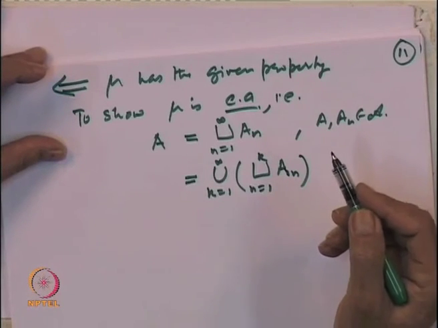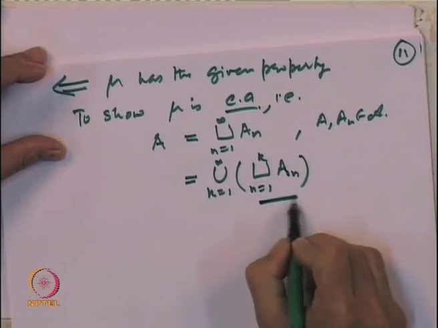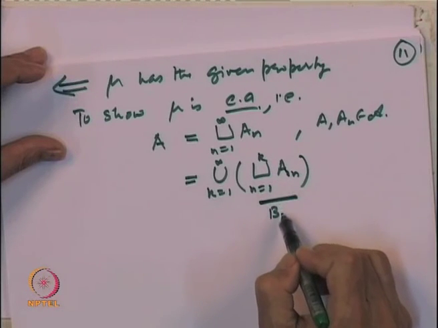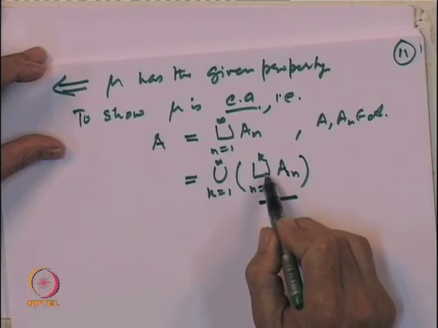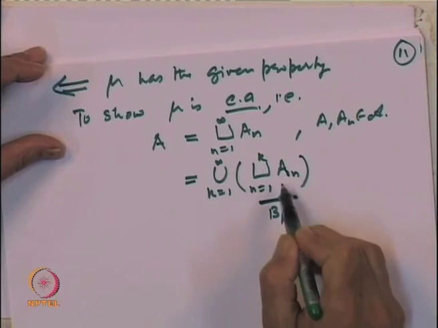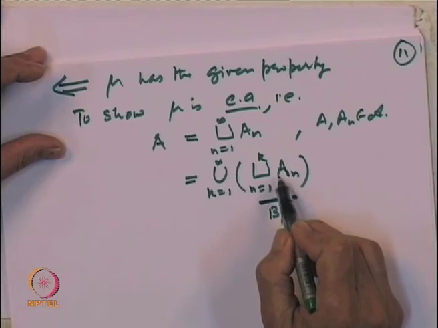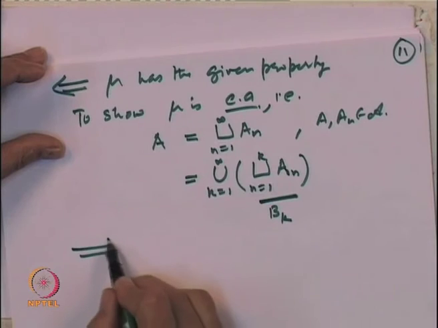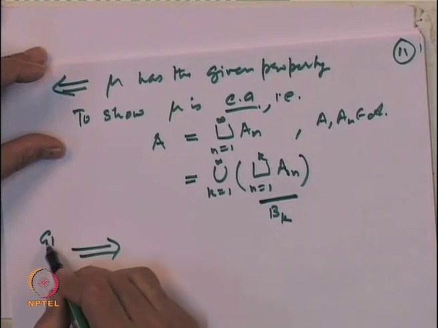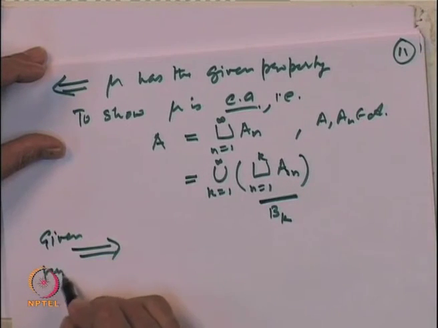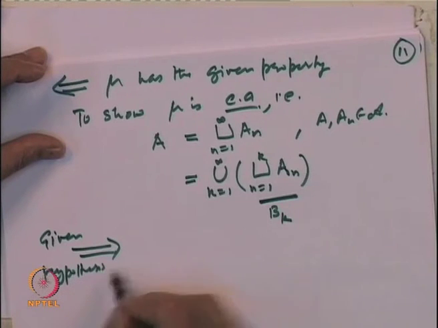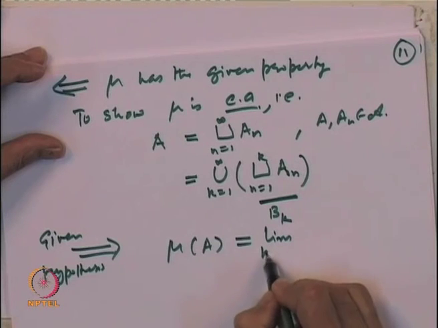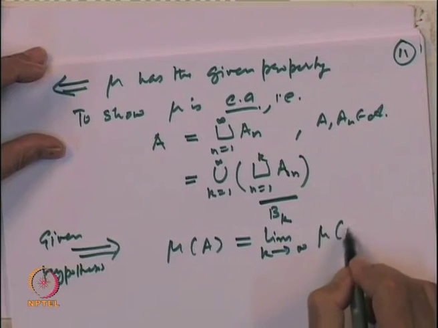But the advantage of this way is, now if we call this B k, then B k is a set in the algebra, because it is a finite union of sets in the algebra. B k is increasing, because we are taking the union of more and more sets, and their union is equal to A. So, by the given hypothesis, mu of A is equal to the limit as k goes to infinity of mu of B k.